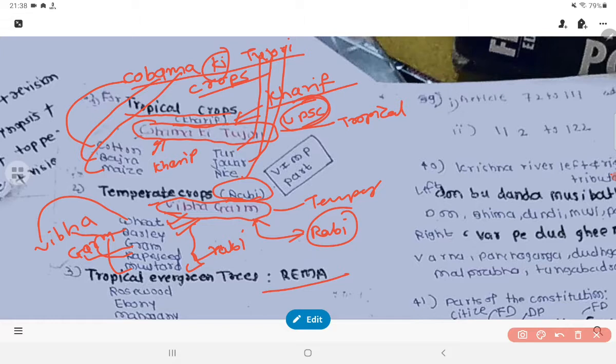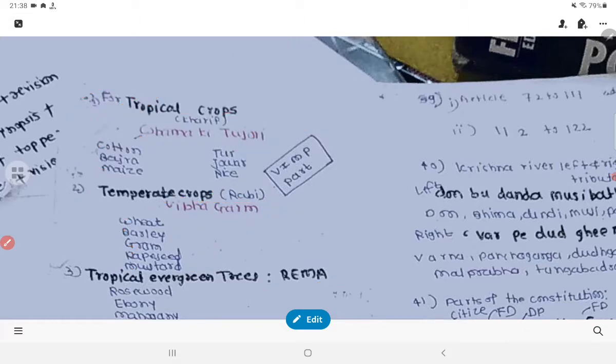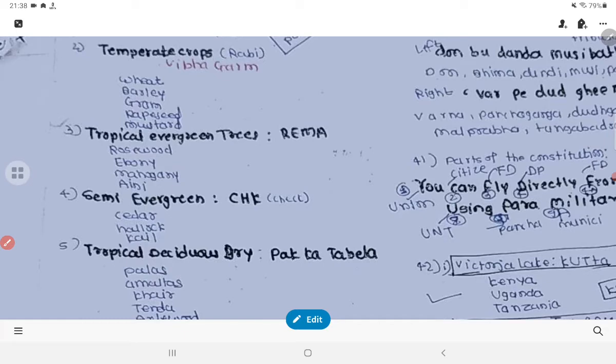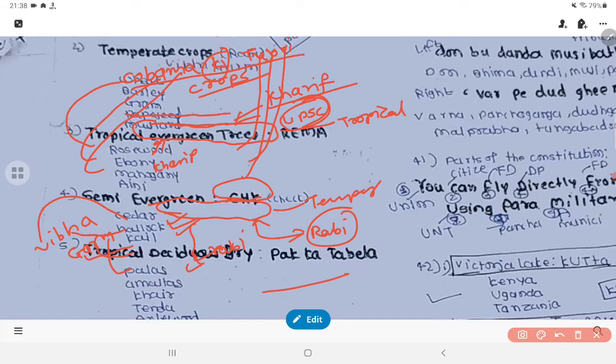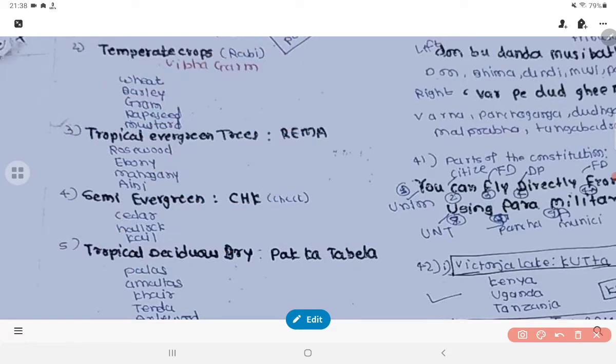Then another one we will see: the tropical evergreen trees. Sometimes other exams ask which one of the following, and it's mostly related to UPSC mains writing also. So you need to remember the word Rema, simple. R is for rosewood, E is for ebony, M is for mahogany, and A is for aini. It's called Rema. Those are all tropical evergreen trees.